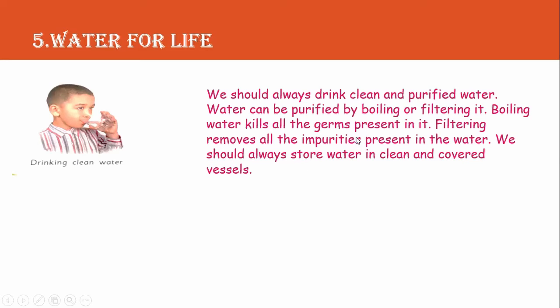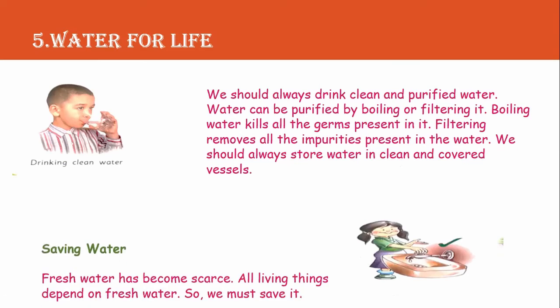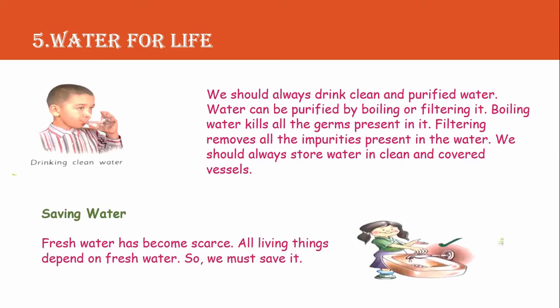Filtering removes all the impurities present in the water. So before drinking water, we should filter it because it will remove all the impurities from the water. We should always store water in clean and covered vessels. So never keep water uncovered. Always cover water and then keep it.